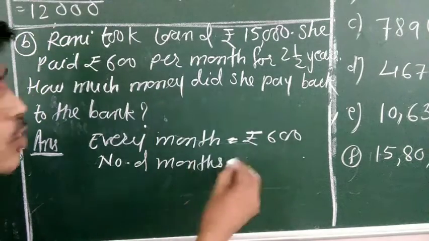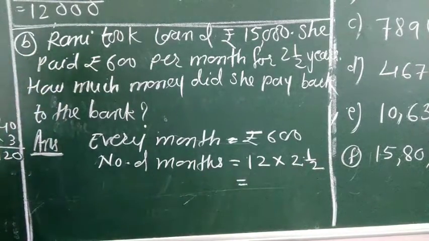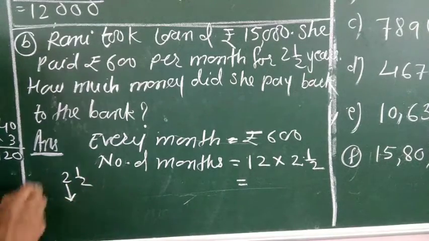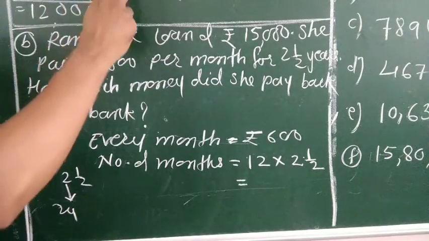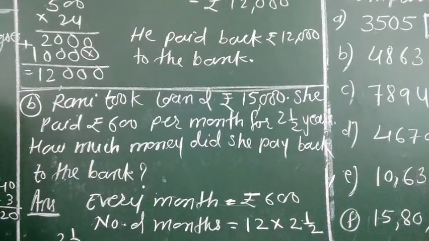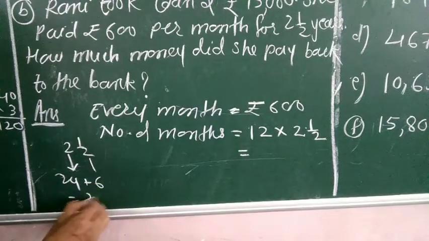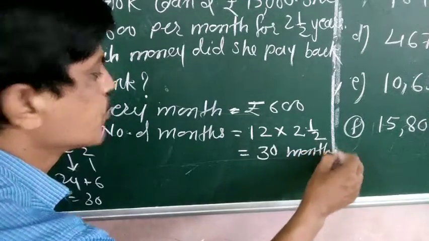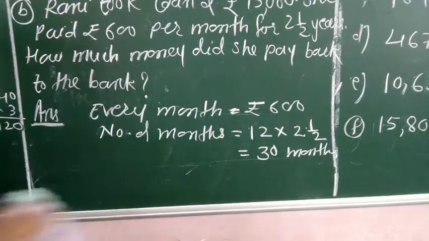See, it is 12 months in 1 year. Now we have to think about 2.5 years. So see, it is 2.5 years. In 2 years, how many months? 24, as we discussed in the question A. See, in 2 years, 24 months. And then this is half a year. How many months are in half a year? The number of months in half a year is 6. Then it is 30 months. So see, the number of months equal to 12 into 2.5 is equal to 30 months.